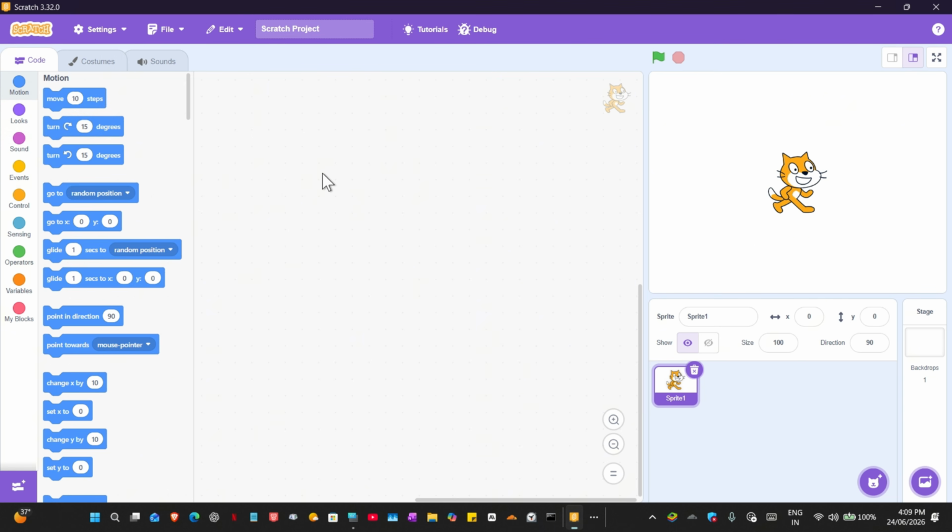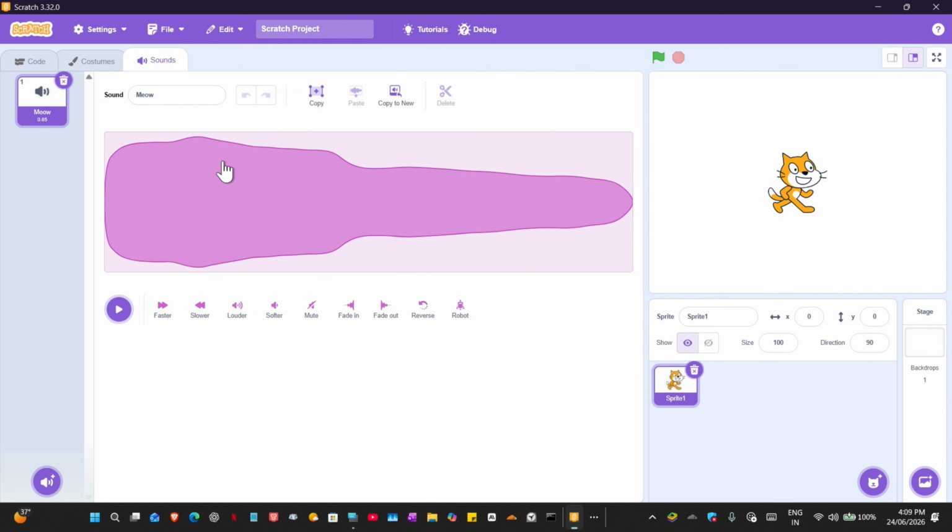So today we're going to explore the sounds menu. If you don't know what the sounds menu is, it is basically the menu where you add and put effects to sounds. Using that, we are going to make a project using sounds, using this menu. So let's jump in. First, we're gonna head on to sounds, this menu over here.